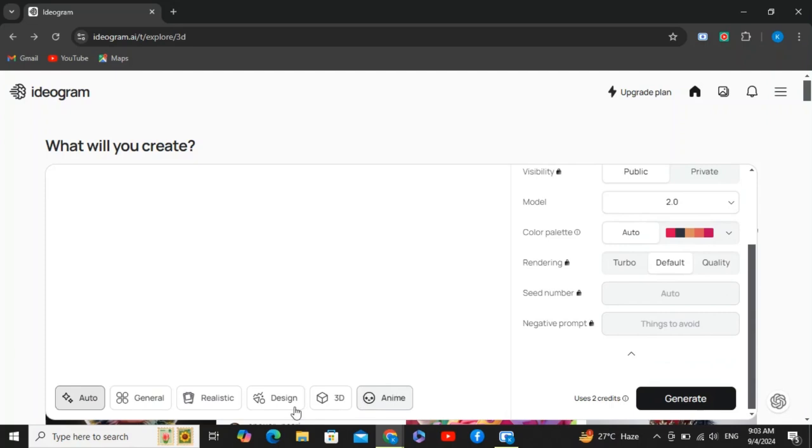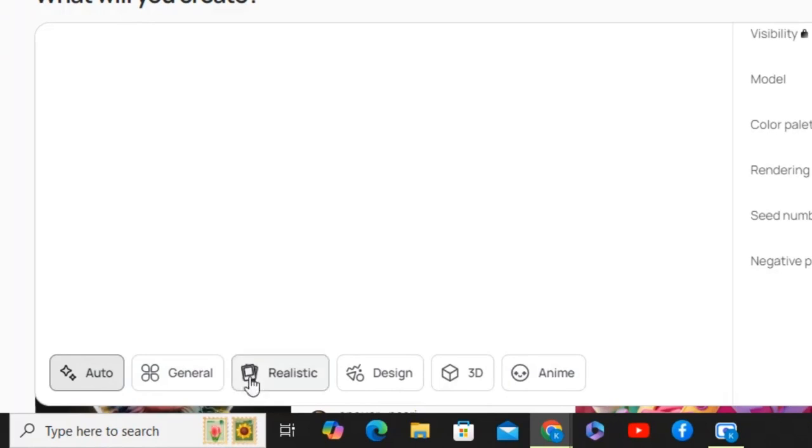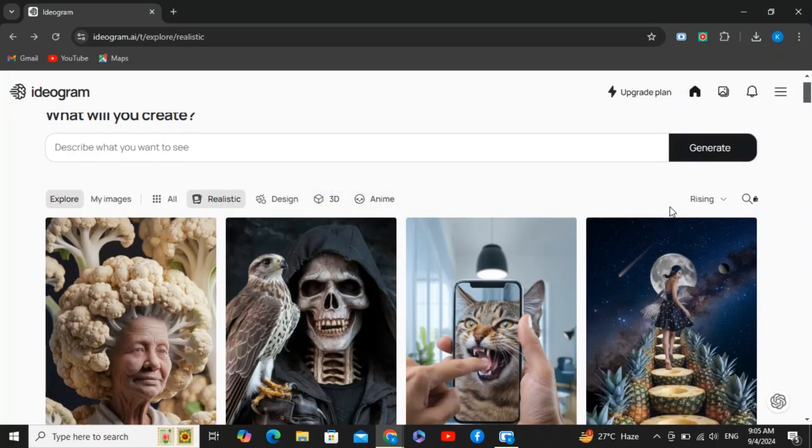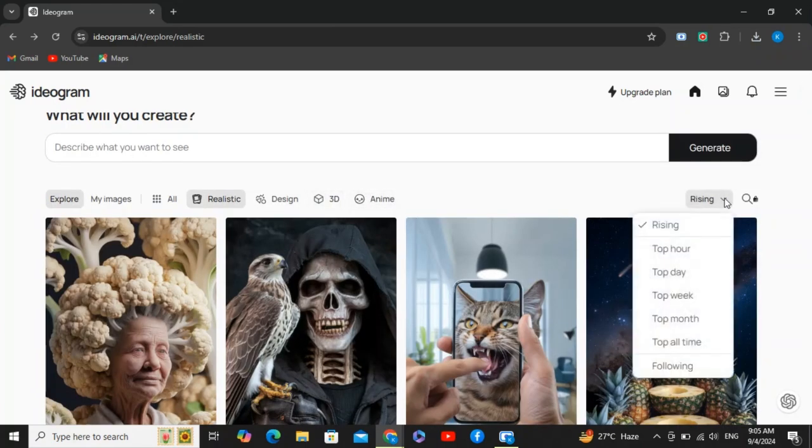Now the differences on this side right here, you'll notice that I'm on 2.0 again, this has changed too. So auto, general, realistic, design, 3D, and anime, which is really interesting. These are some kind of LoRA models or presets that we're going to try later on. Another thing that I like is right here, this is not new, but it's rising, top hour, top day, top week, and you can also search here, but it's also not in the free plan.